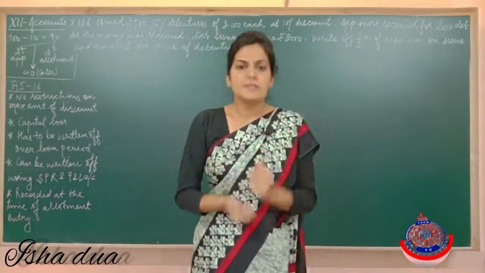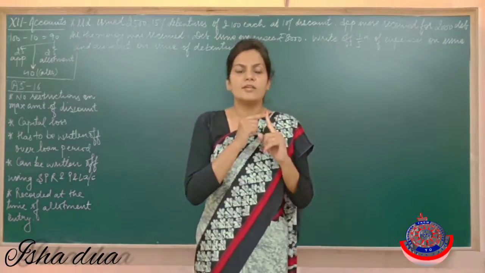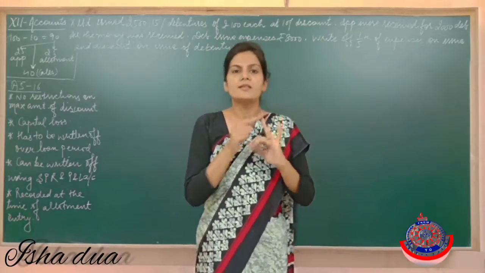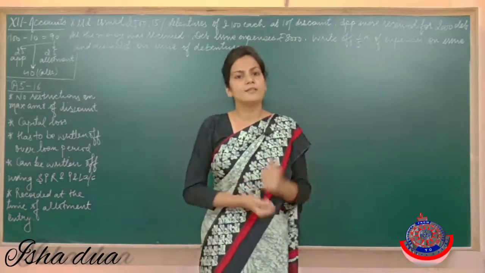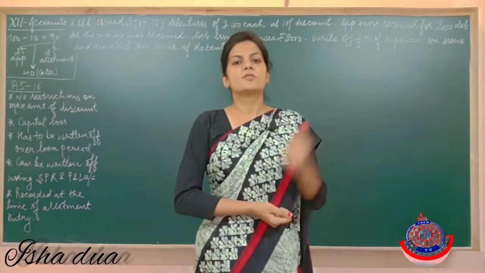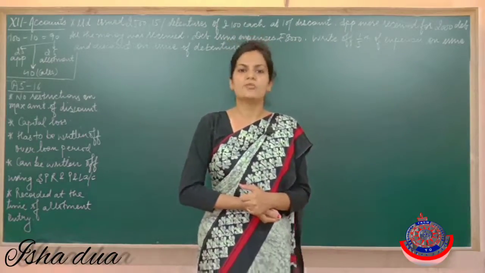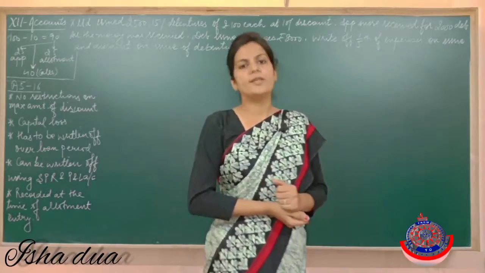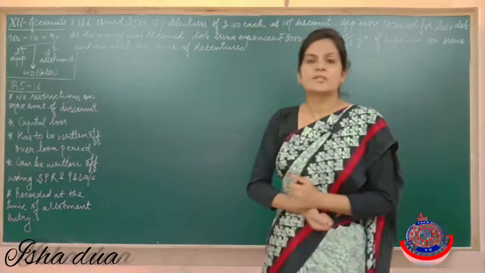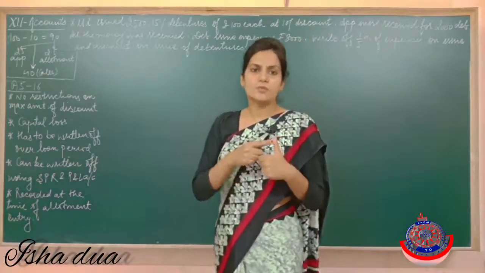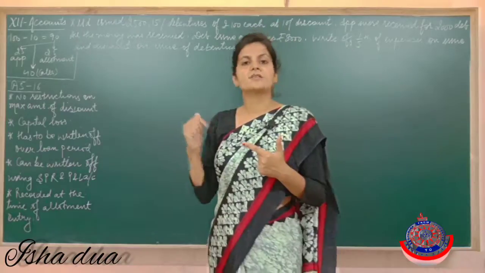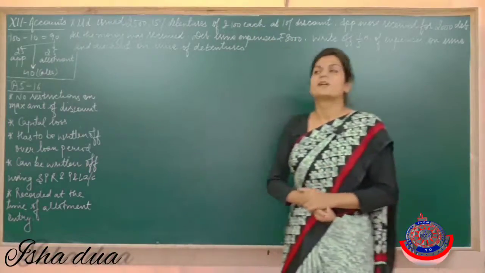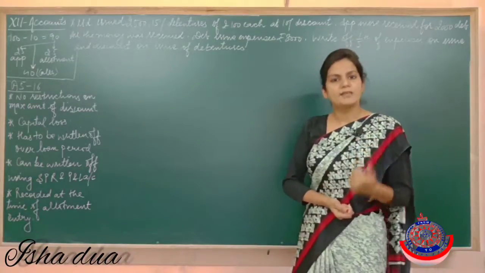Just try to recollect that we learnt the treatment when shares were issued at par and premium, but we never learnt the treatment when shares were issued at discount. Earlier this method was there, but now shares are never issued at discount, so the accounting treatment has been eliminated from the books. But in case of debentures, we can issue them at par also, at premium also, and at discount also.